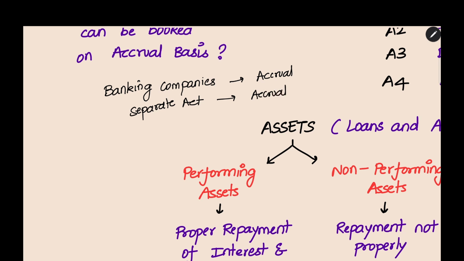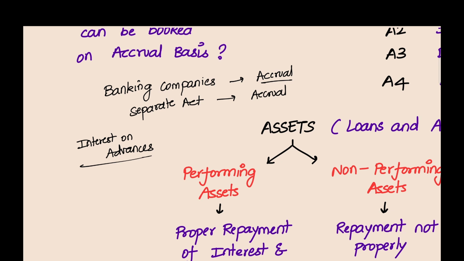Now what is the income? The main income for a bank is, as you guess, the interest on advances. Whatever loan they give to customers, they will charge interest. That is the main income for the banks. Whether that income they have to book on accrual basis, is it correct? In what cases they should book on accrual basis and in what cases they should not, that we are seeing in income recognition norms.